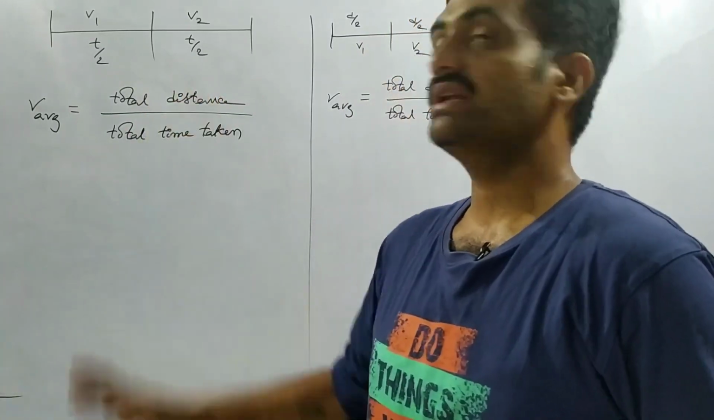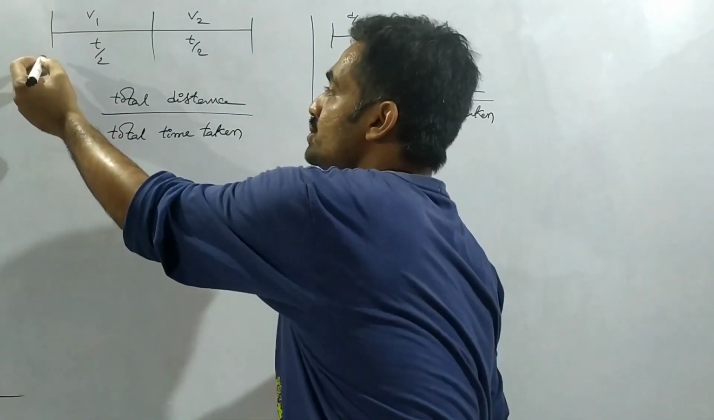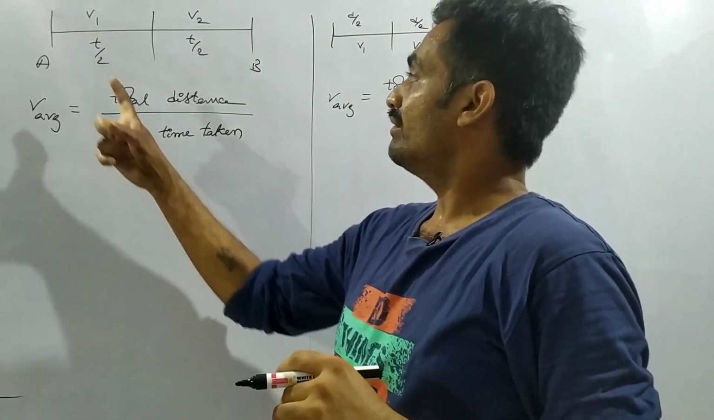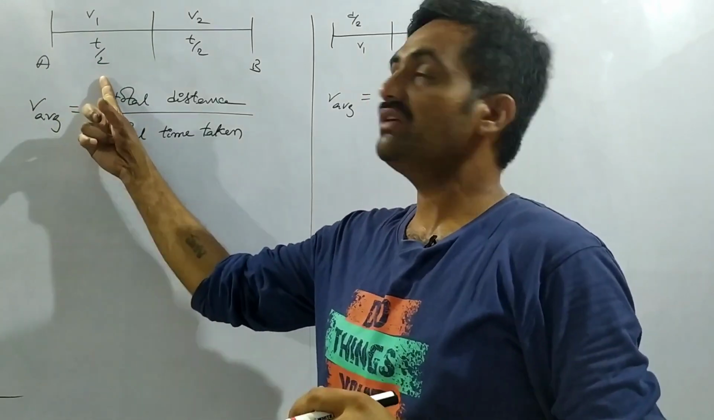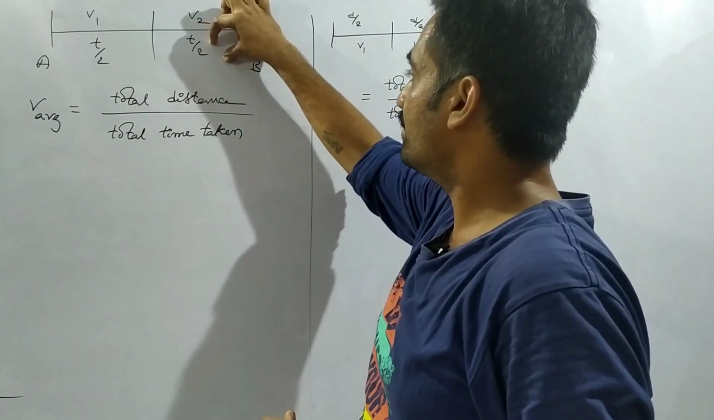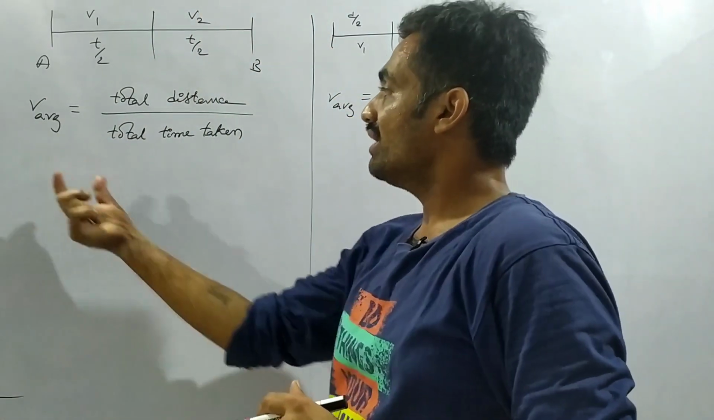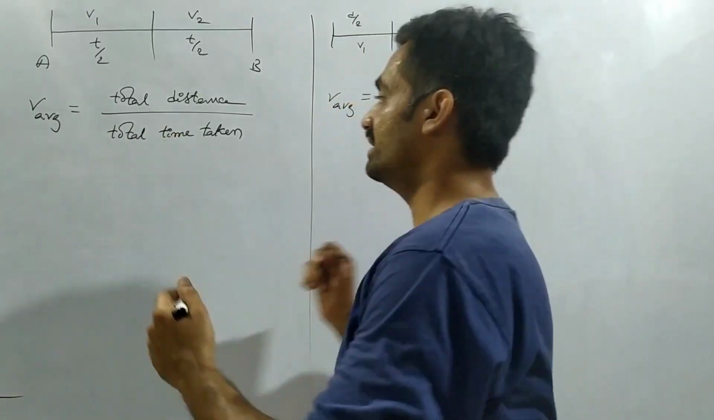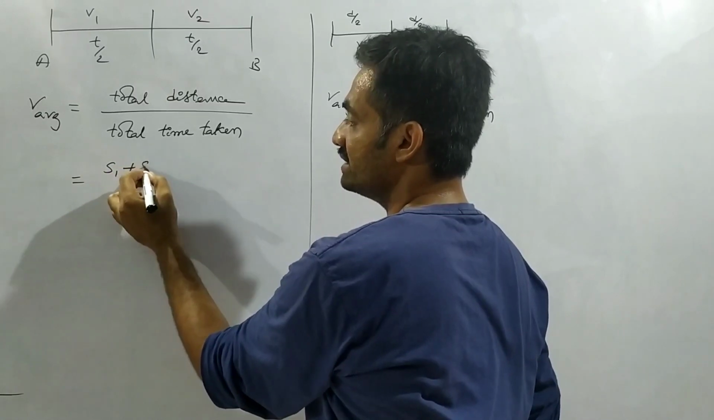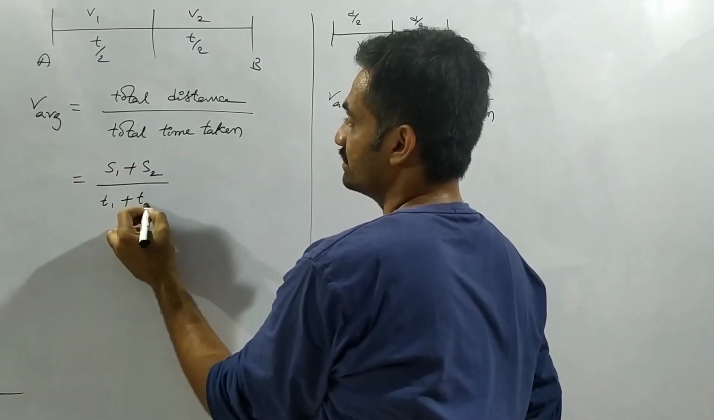Let's see some applications regarding the average speed. If we consider that a body has traveled in between 2 points A, B, for half of the time with a speed of V1 and the next half of the time with a speed V2, then based on that, now we have to represent the equation of average speed. So here commonly we know that average speed is equal to S1 plus S2 by T1 plus T2.